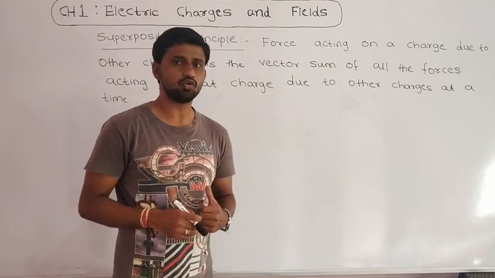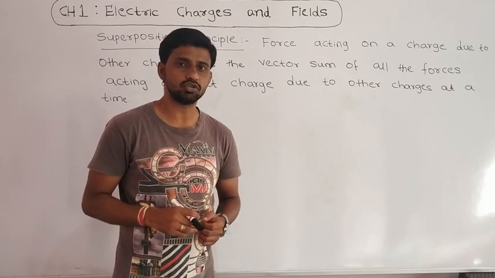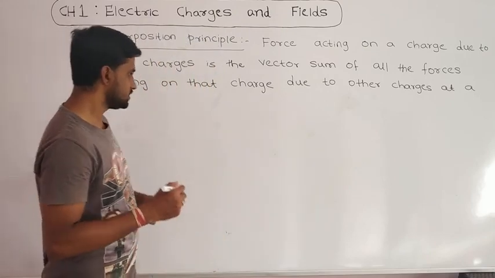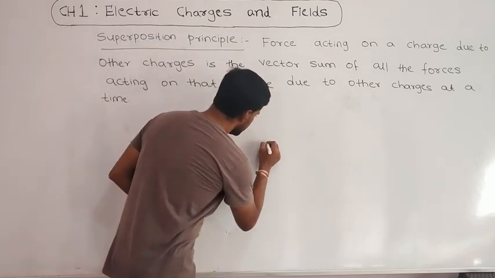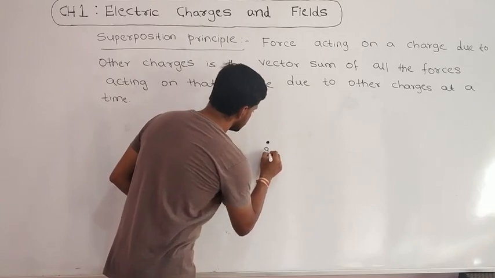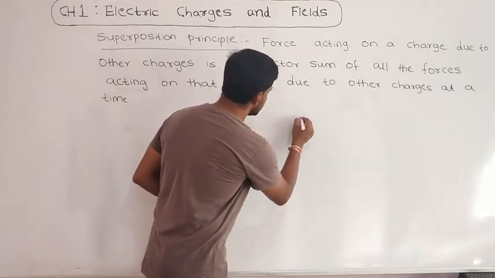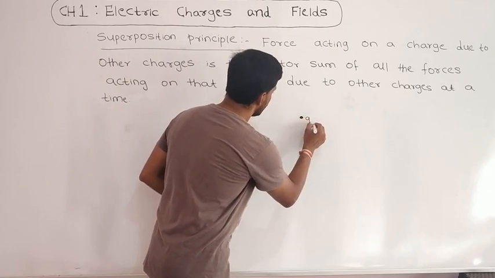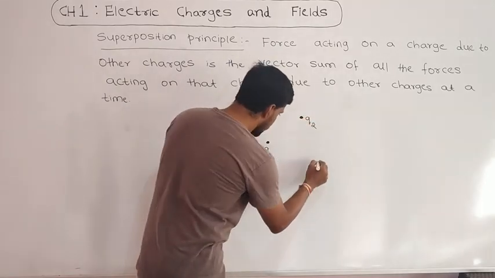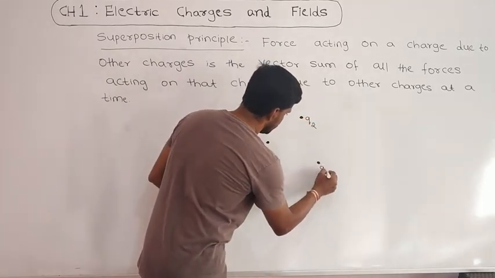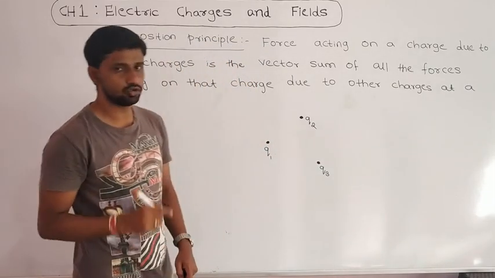Now let us see how to calculate the force on a single charge due to the other charges. Here I am considering three point charges, and all of them are positive charges. That means all are like charges: Q1, Q2 and Q3.